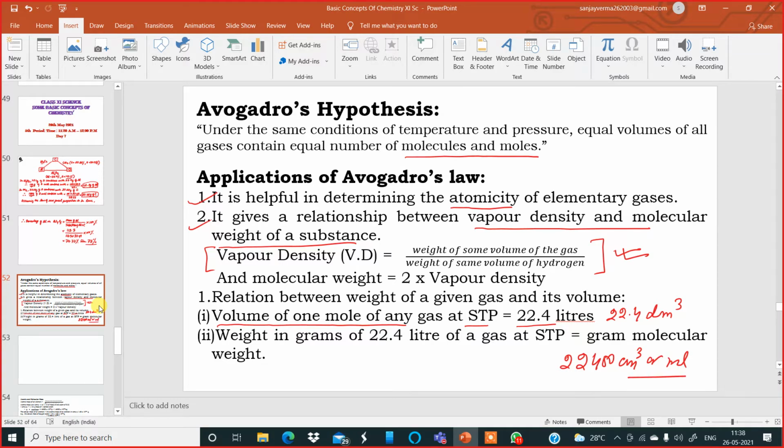Now, weight in grams of 22.4 liters of a gas at STP is equal to gram molecular weight. So the gram molecular mass of any gas occupies at STP a volume of 22.4 liters. This is a standard molar volume. Okay. So this was about the Avogadro's hypothesis and its applications today.